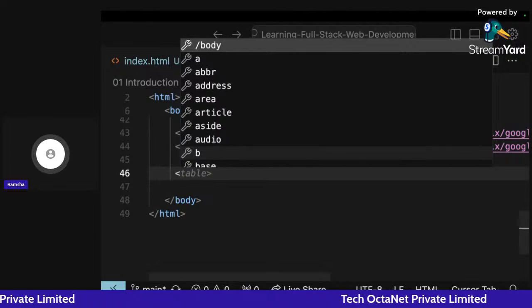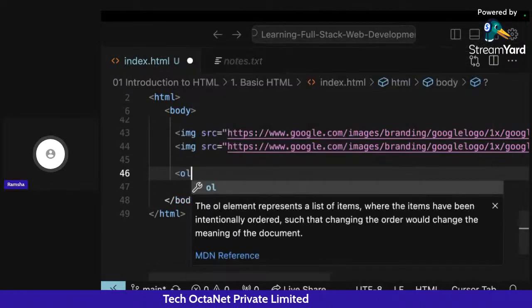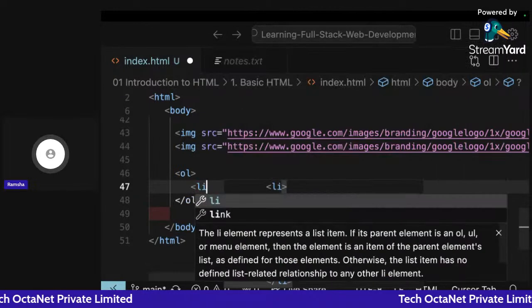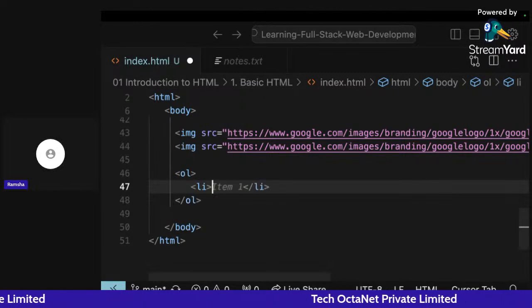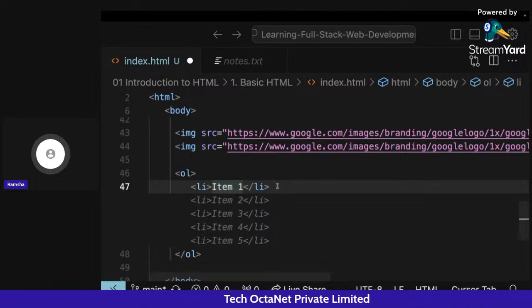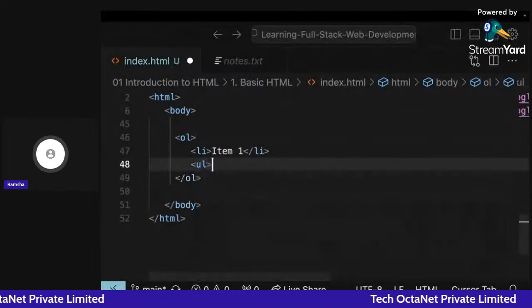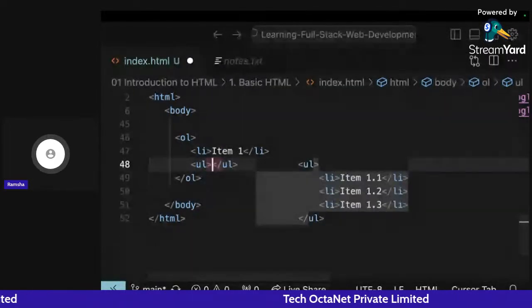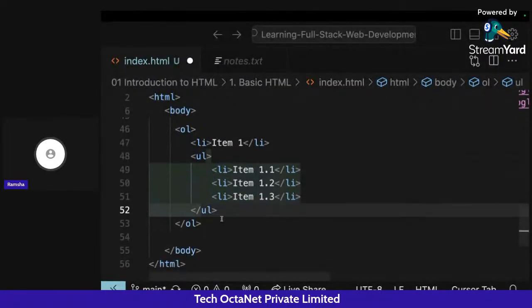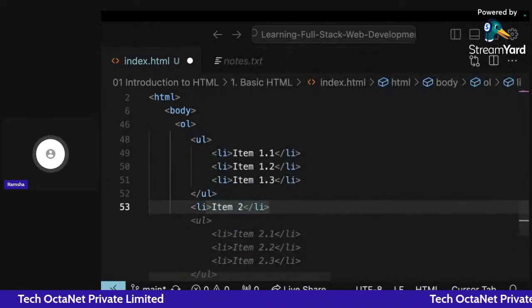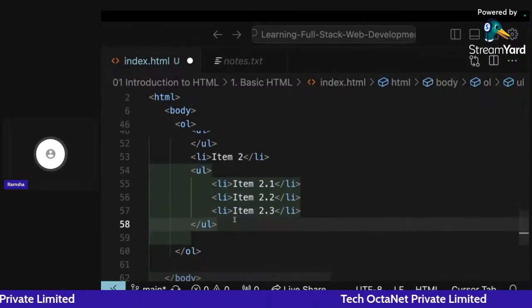Let's say I create an ordered list, and inside this I add list item one. And inside this, I create another list which is unordered. And I write here item 1.1, 1.2, or something like that, and I do that a couple of times. Let's say item two, and inside it an unordered list as well.